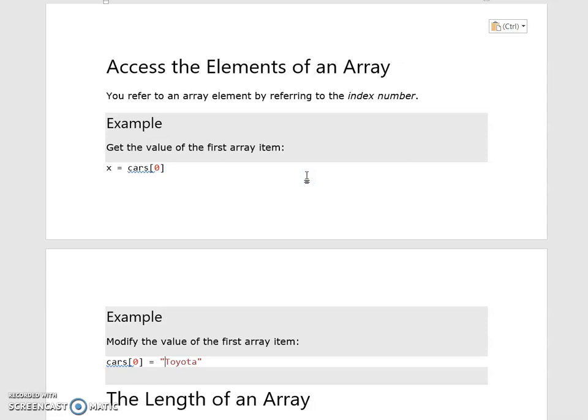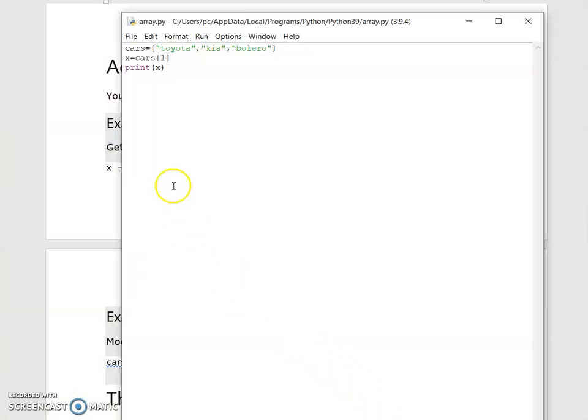Next, modify the value of the first array item. If we want to change the array item values, how can you change them? Let's see this. By using the index value, you can change the array values. Now I am changing cars of 1, that means Kia, to Nano.